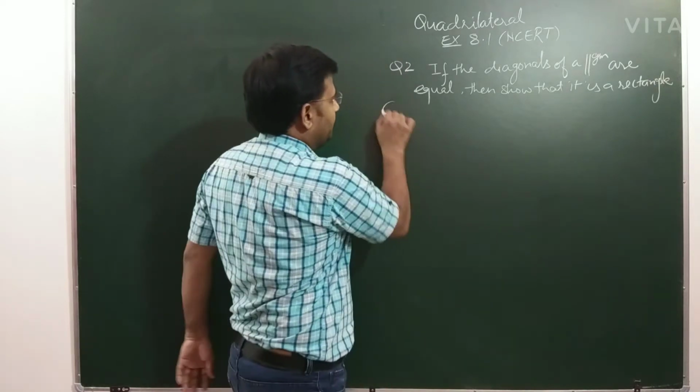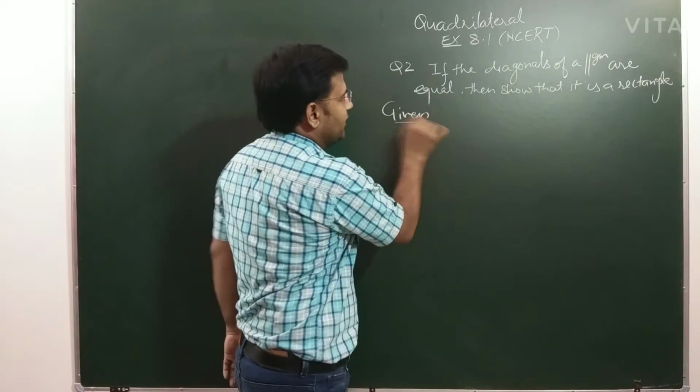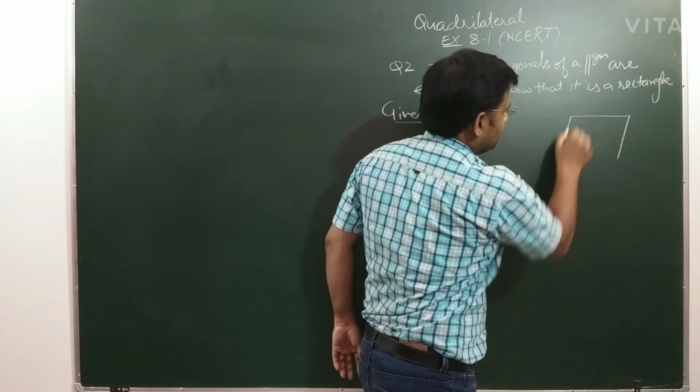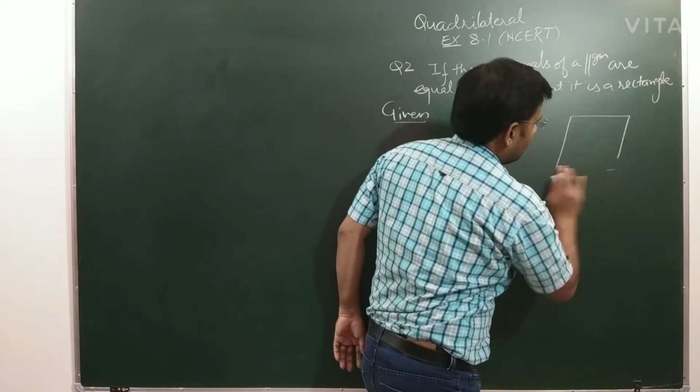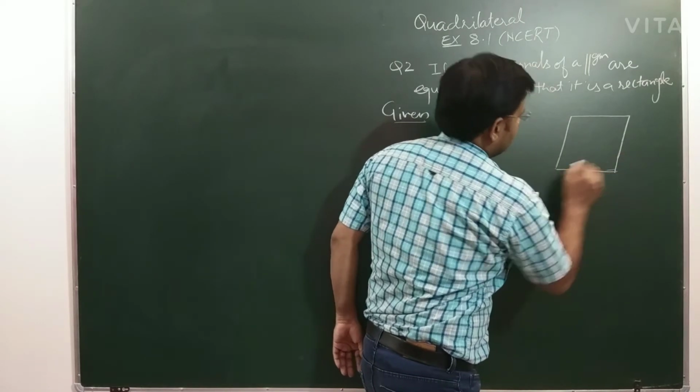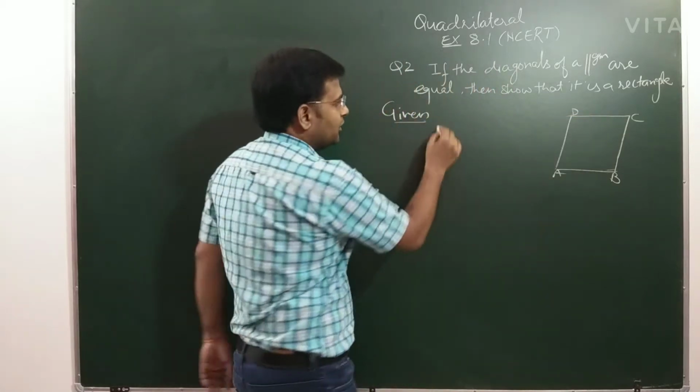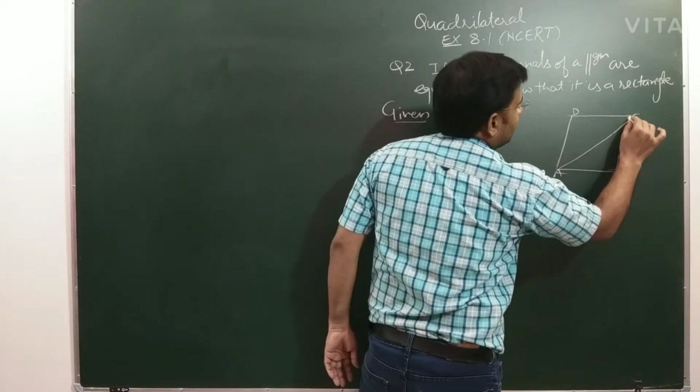So first of all, you have to see what is given to us. They are talking about a parallelogram. So this is very important that you draw a parallelogram first. So let's say this ABCD is a parallelogram, and in this the diagonals are equal, given.